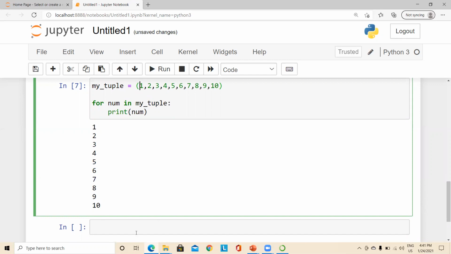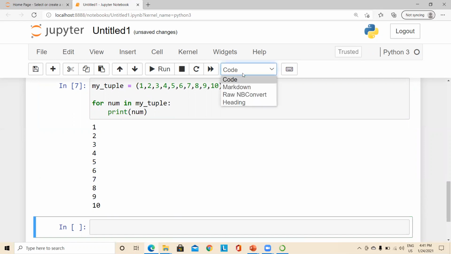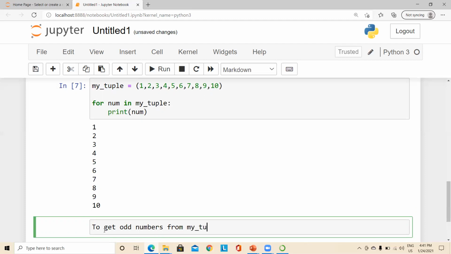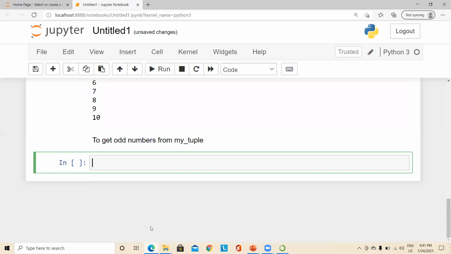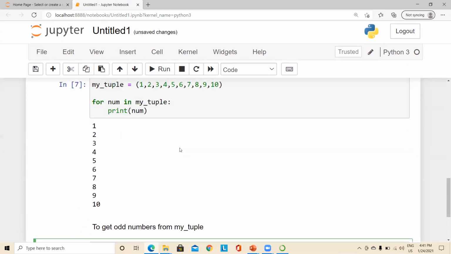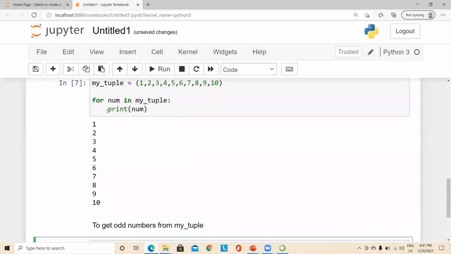Say, for example, I just wanted to get all the odd numbers which are available in myTuple. For this, we are supposed to impose the control flow statement inside a for loop. So let us see how we can do that.